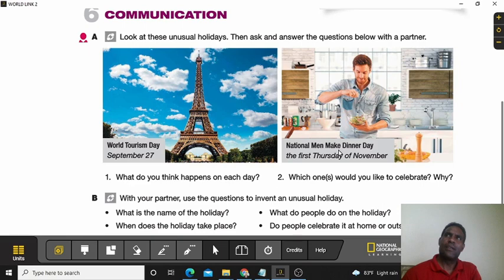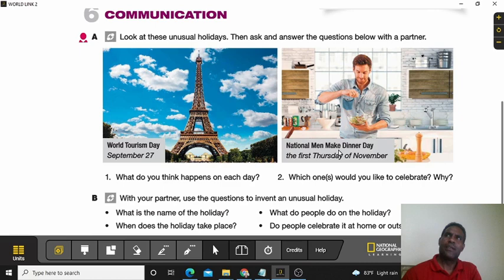Now, after you think about these two things and you use it as an example, then you need to create. What do you think happens each day? Which ones would you like to celebrate and why? Answer those questions for you. Now, it says here with a partner, even though you want to do it alone because we are working online, but if you have a partner, you can do it with your partner.